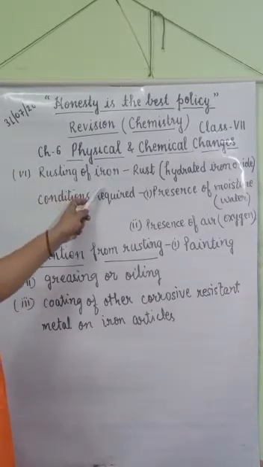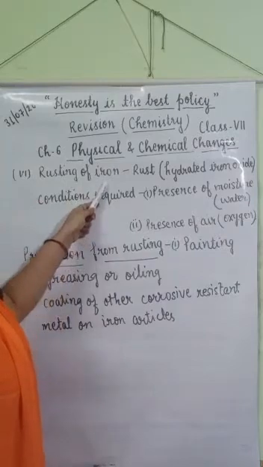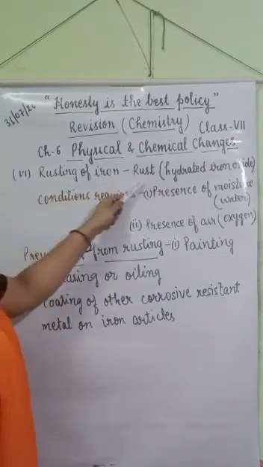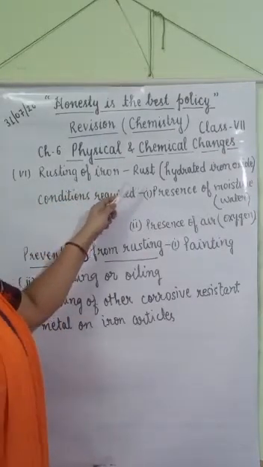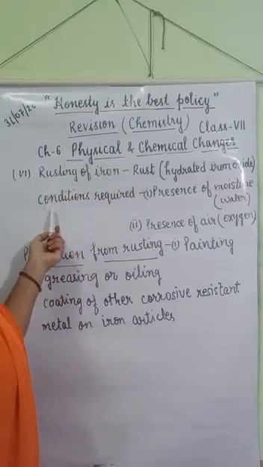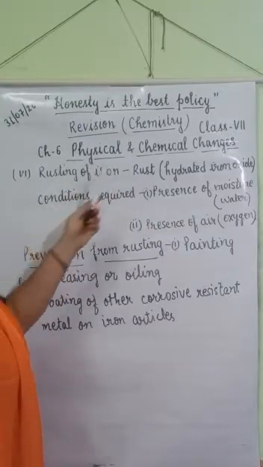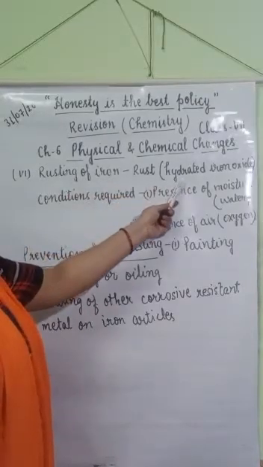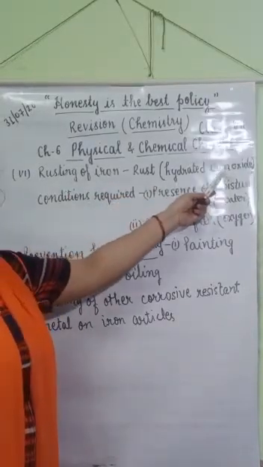Rusting of iron is also a chemical change because rust is a corroded form of iron. It is totally different from the original iron. Rust is also known as hydrated iron oxide.